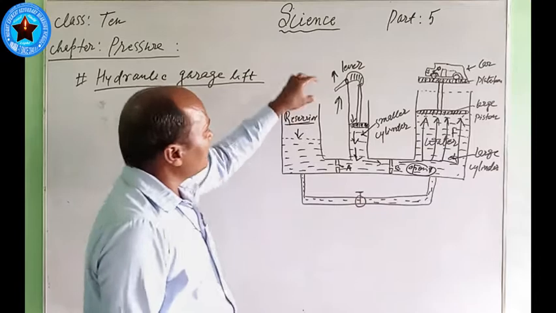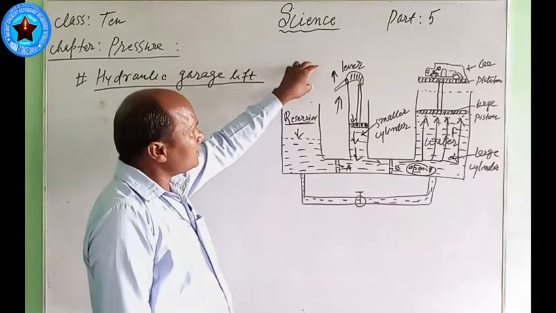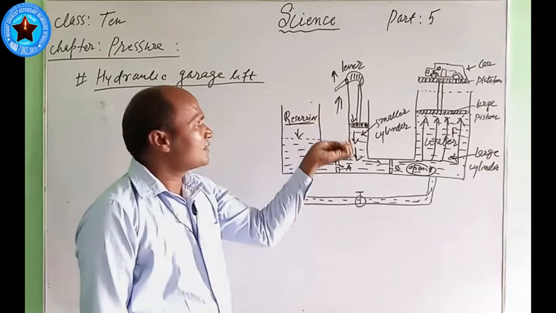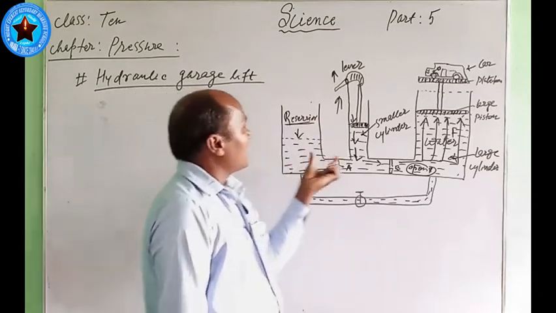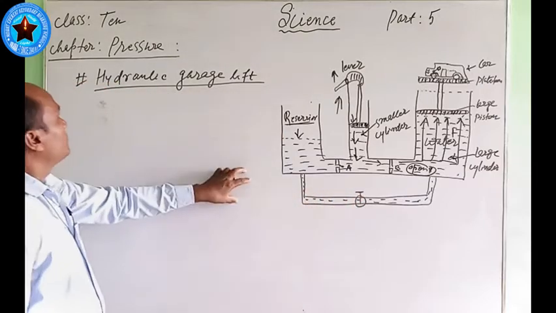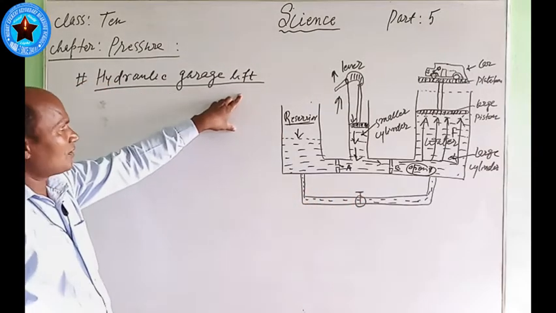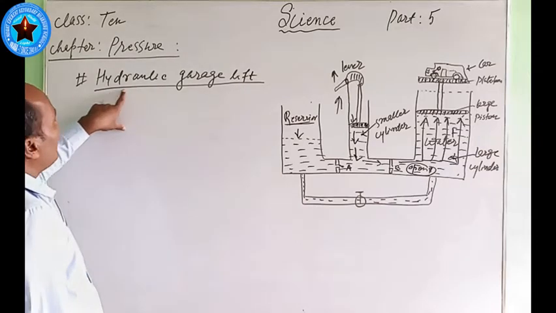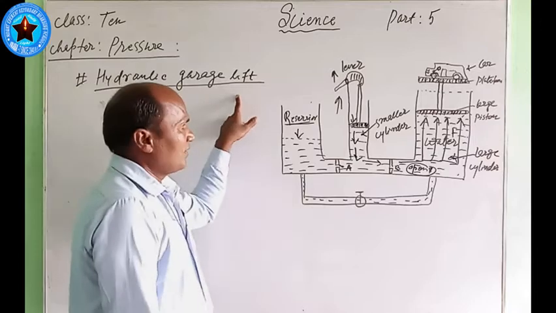So by applying the least effort on the lever, the mechanic or the washer can easily use this lift. Generally, this lift is used in the garage of the vehicle. That is why it is also called the hydraulic garage lift.